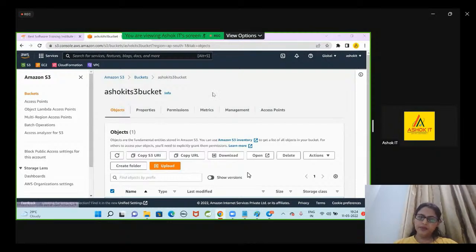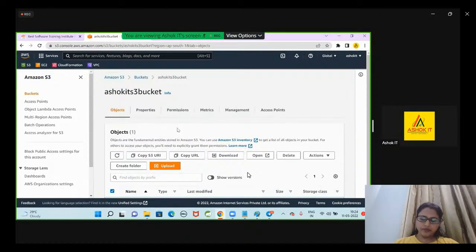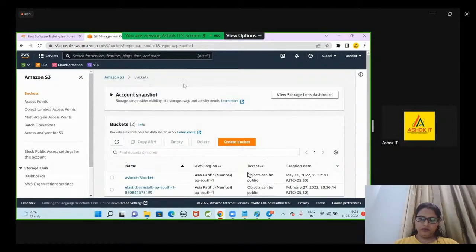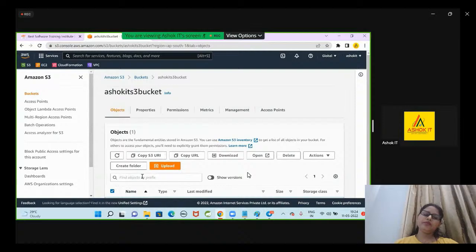By default, versioning is disabled. If you want, you can enable it. I have enabled versioning for my bucket. Versioning is enabled at the bucket level, and it is applied at the object level. I enabled versioning for my Ashok ID S3 bucket. Then for all the objects you upload in the bucket, versioning will be enabled.